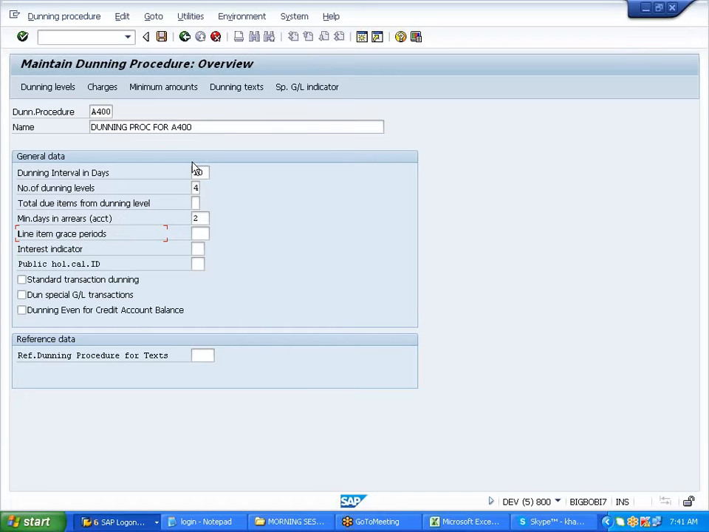Line item grace periods means, for this 10 days interval you're running, if you give a value here, it will add on another 2 days to it. Okay, let us see then first.